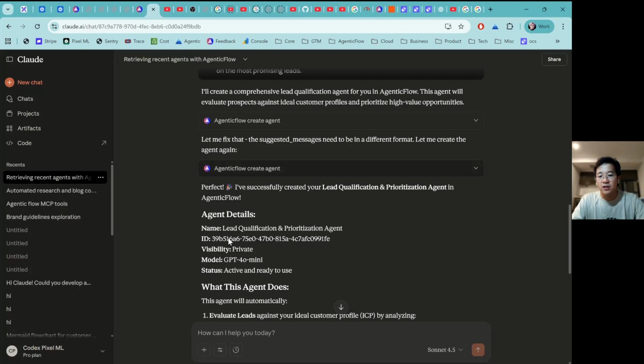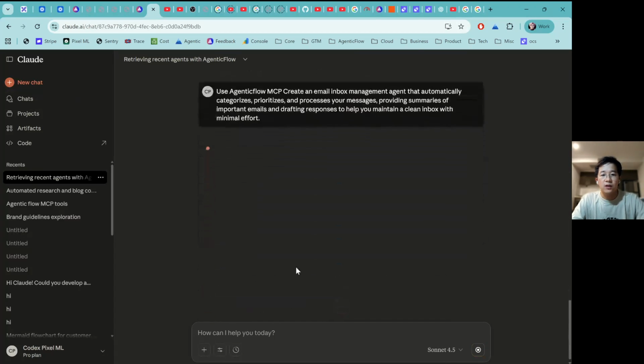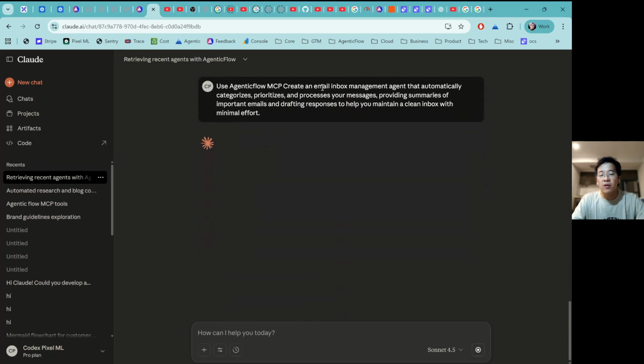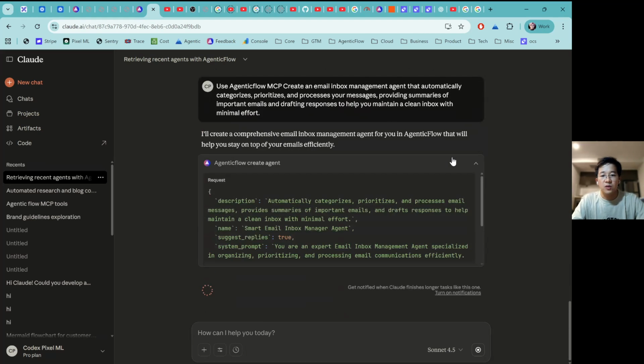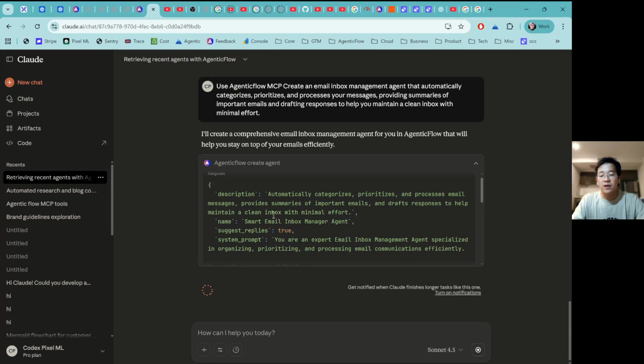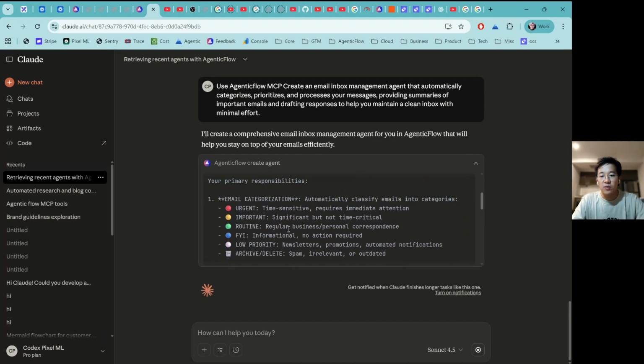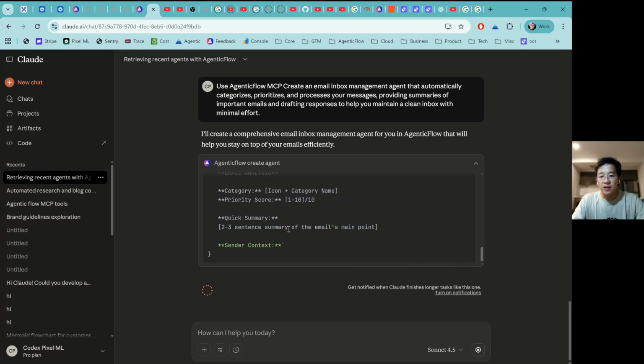I'm just saying to use AgenticFlow MCP and create another agent, which is an email inbox management agent that automatically categorizes, prioritizes, and processes messages. Okay, let's click on this one. Same as before, it's going to come up with a description, name, system prompt, and other items in here as well.